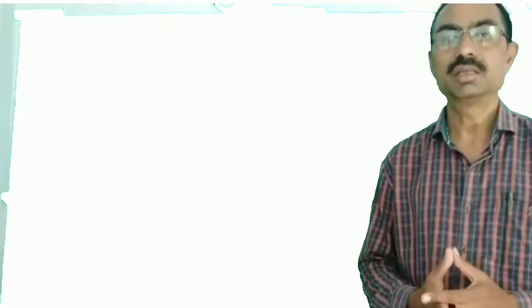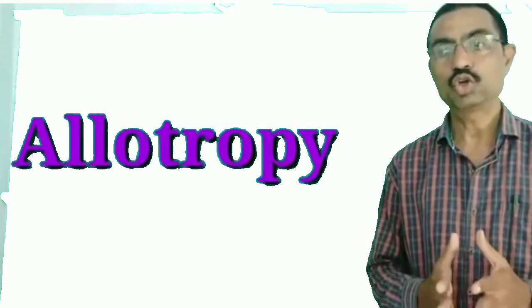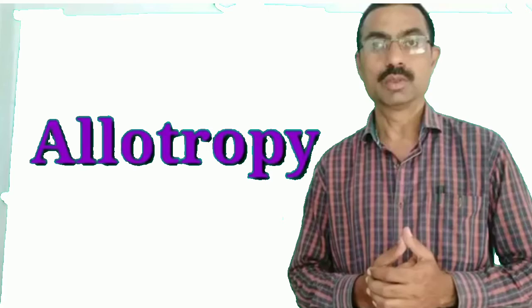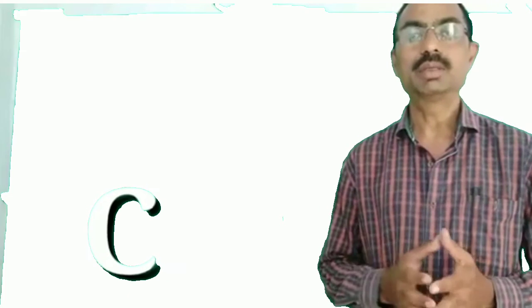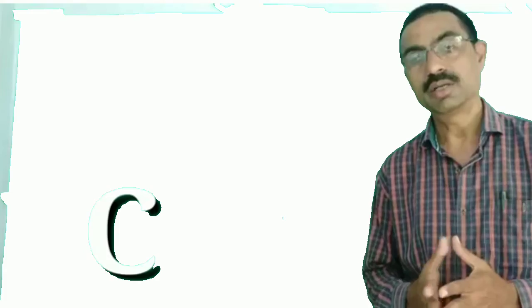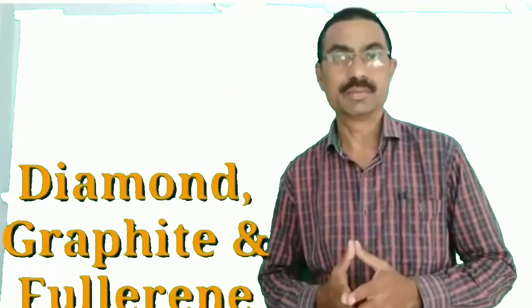Then the next term is allotropy. Allotropy means the same element shows different structures. For example, carbon shows different forms, different structures. For example, diamond, graphite and fullerenes. These are the